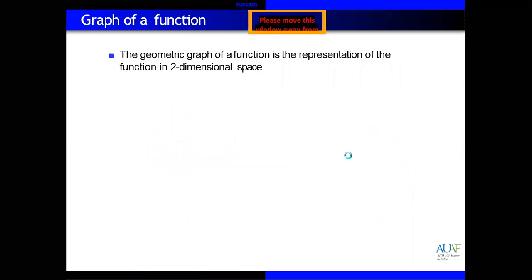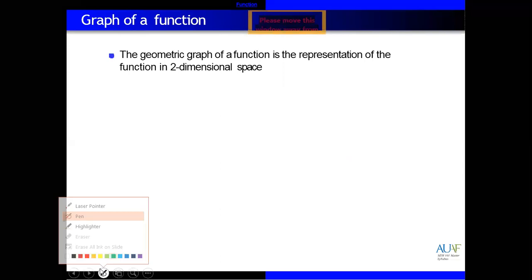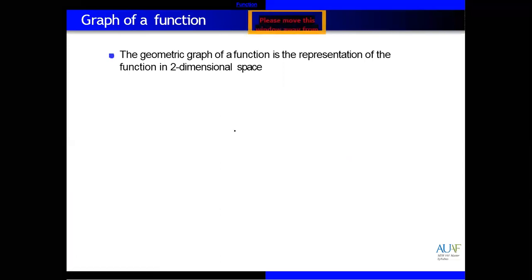Okay, same, we have graphs of functions, how we can draw graphs. And what does a graph show? Actually, a graph shows the behavior of a function, that the function is decreasing, increasing, or the function is constant. A constant function is also possible. So let me draw one graph. I will take only a simple equation, for example, y is equal to 2x plus 1.